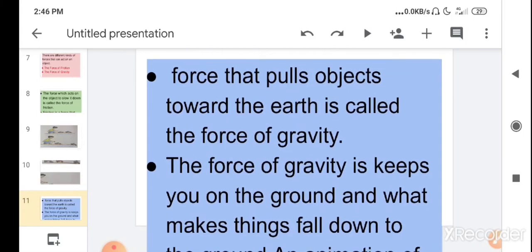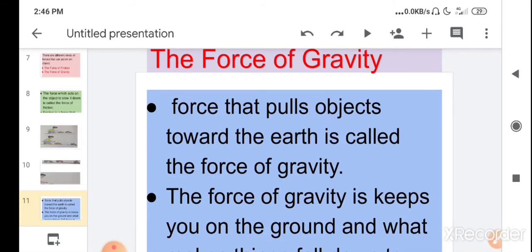So what is the force of gravity? The force that pulls objects towards the earth is called the force of gravity. You have seen that whenever you throw any object towards the sky or in the air, it always comes down towards the earth. This is because of the force of gravity.